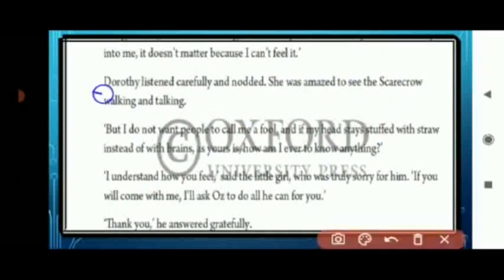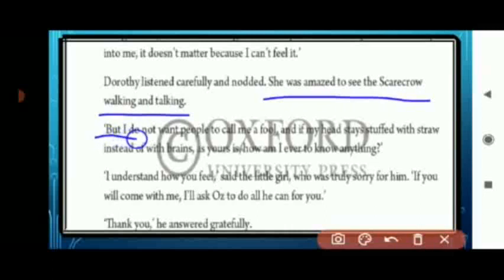Dorothy listened carefully and nodded. Underline the word "nodded." Whatever the Scarecrow was saying, Dorothy listened carefully. She was amazed to see the Scarecrow walking and talking.